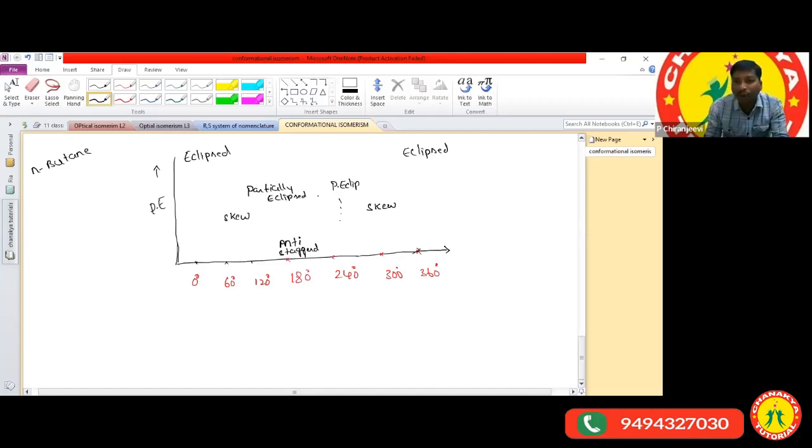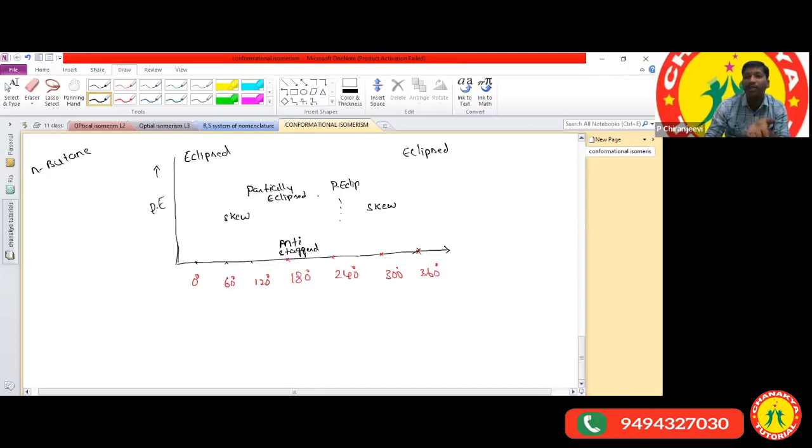So in place of the names I wrote here, sometimes they give diagrams and ask which one is the most stable.